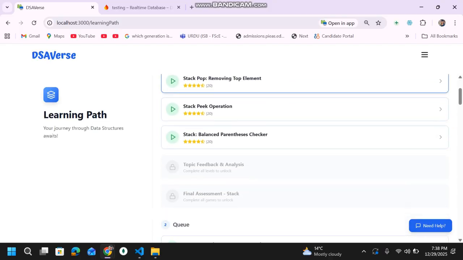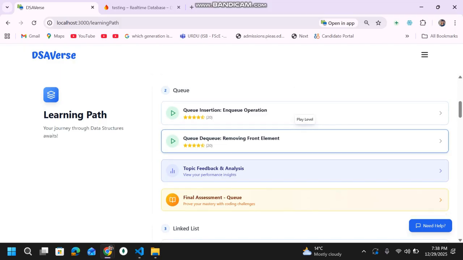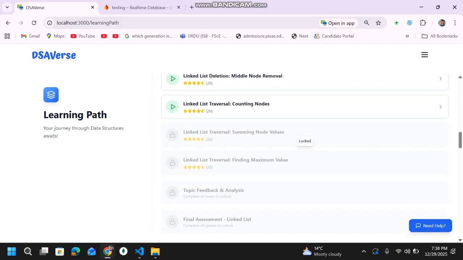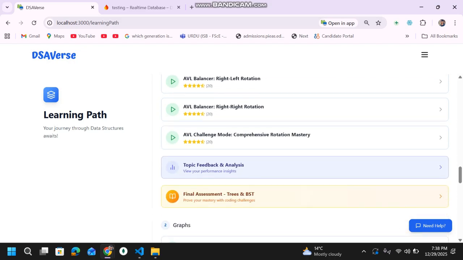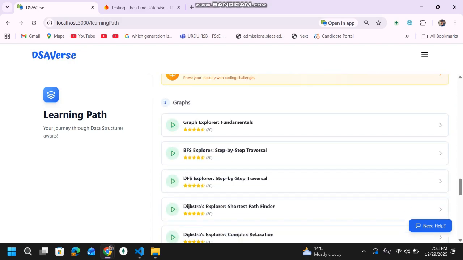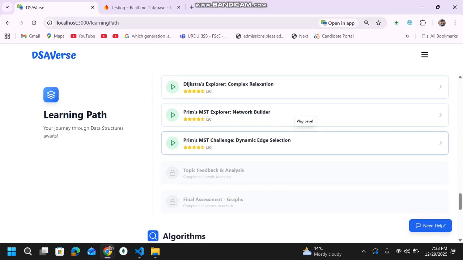In stack we have 4 games. In queues we currently have 2 games. Similarly in linked lists we have about 7-8 games. Same is the case with trees. And we have covered diverse topics, mostly in graphs and trees, right?